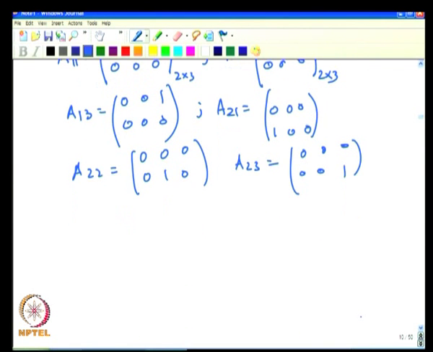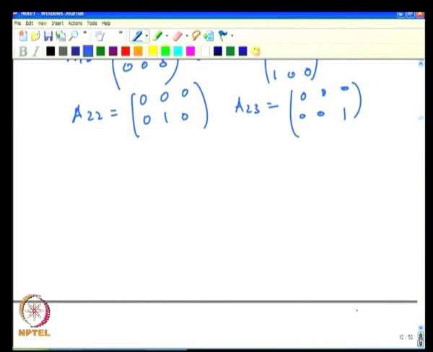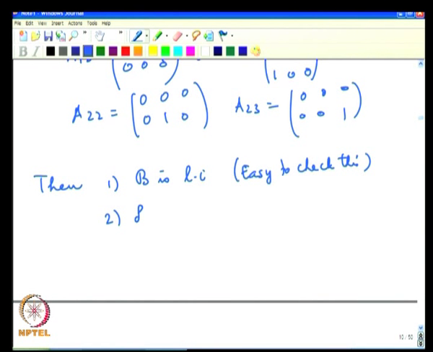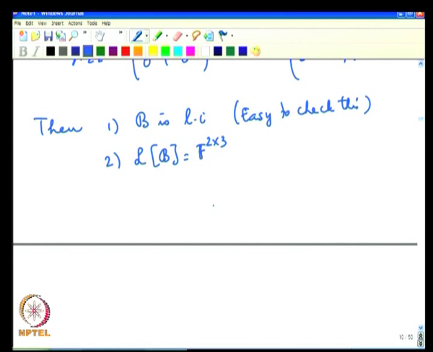So, we have these 6 matrices, and let us call this collection of these 6 matrices B. Then 1, B is linearly independent. It is easy to check this, and LB is indeed F23. What do we mean by this? We want to show that every matrix in F23 is a linear combination of these B vectors.